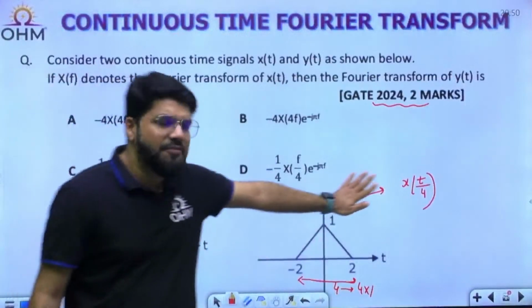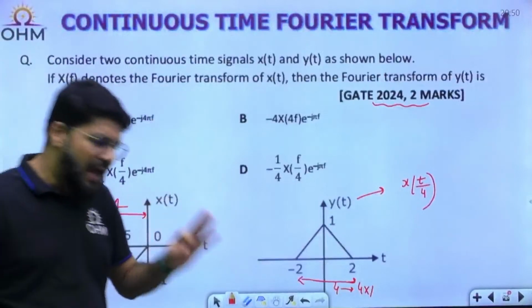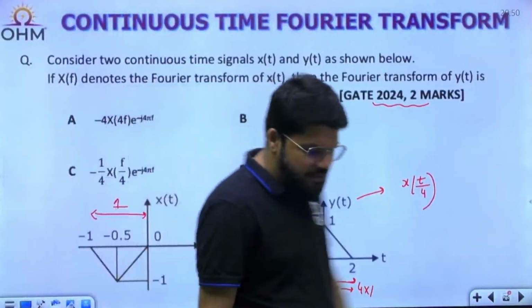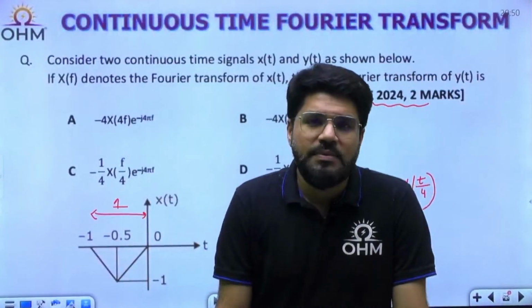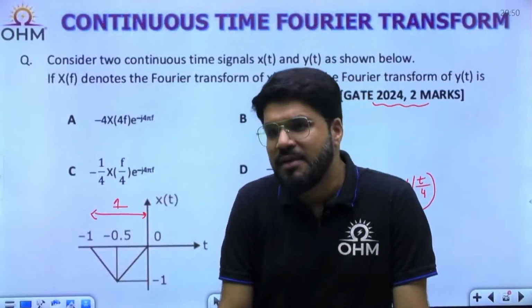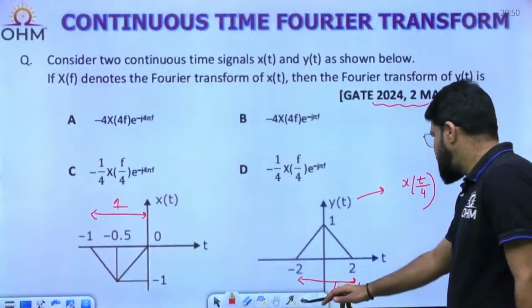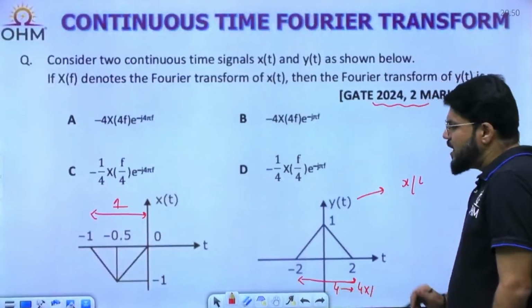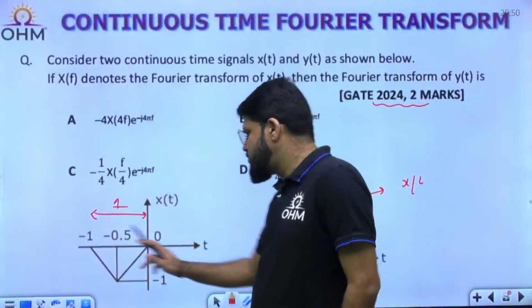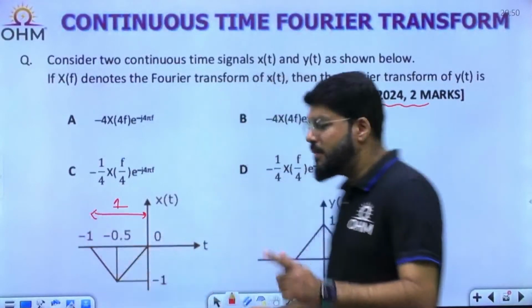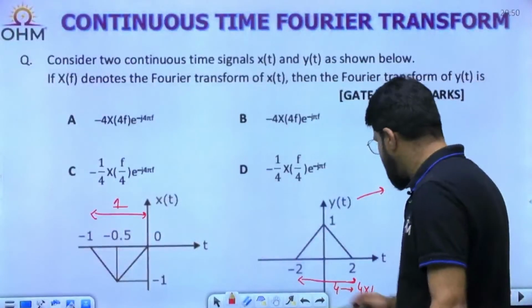This is not the final form. I am just telling that expansion has to be there, and that too by 4 times. Expansion 4 times means x(t by 4). Compression 4 times means x(4t). That is what we know. But not only expansion. If you just expand this x(t), 0 into 4 is 4, minus 1 into 4 is minus 4. So it should be between minus 4 to 0, but it is minus 2 to 2. That means some shifting is also there.